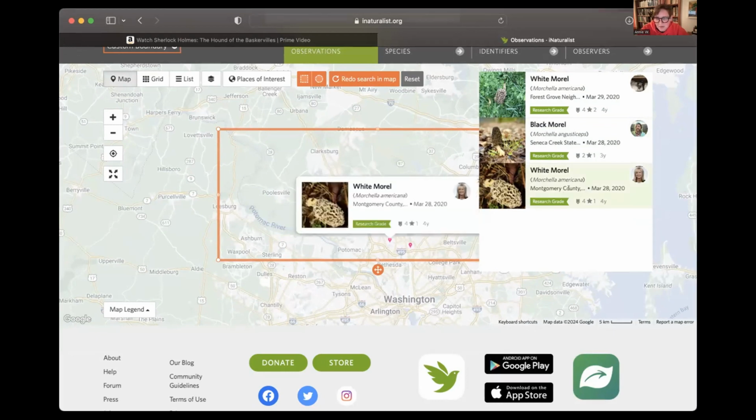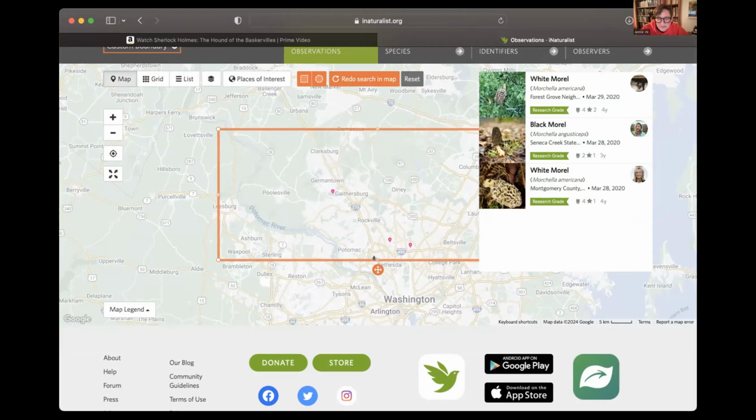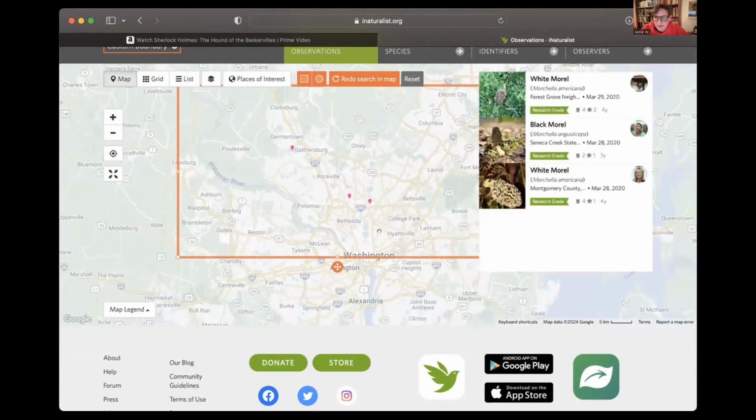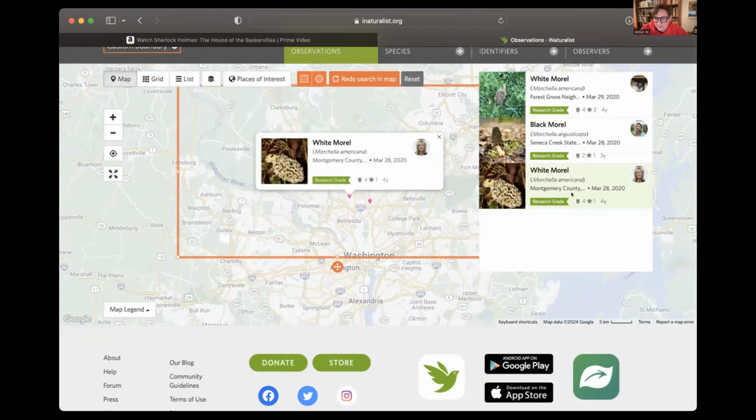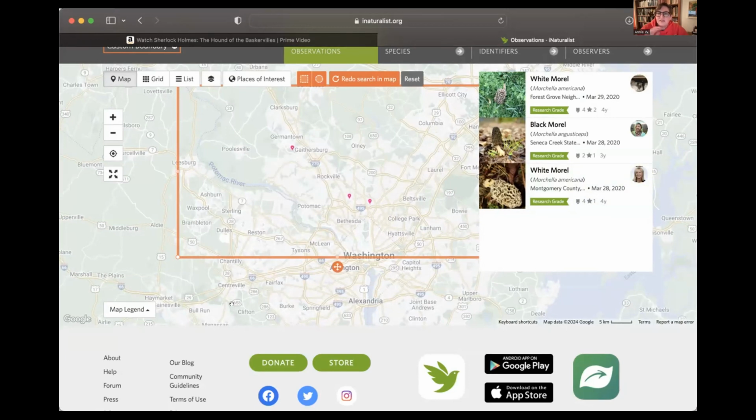And then in Montgomery County, there's always somebody who finds morels in Silver Spring in their backyard, and they post it every year on Facebook. Maybe they're in our group, I'm not sure. If they are, feel free to say hi. And then you see a couple from the very end. These are clearly a different species of morel, Morchella americana. So that's all I'm going to say.